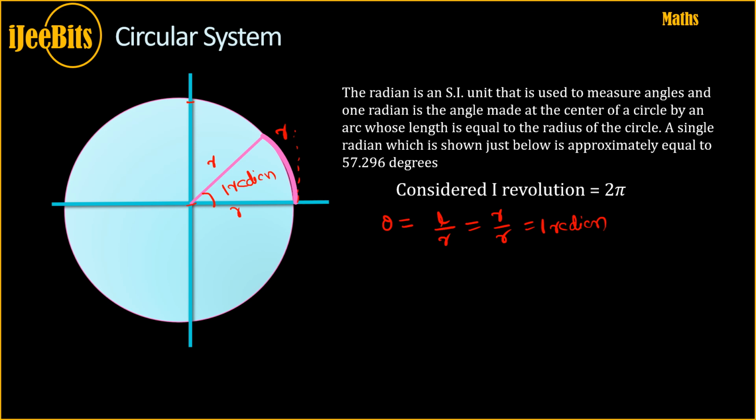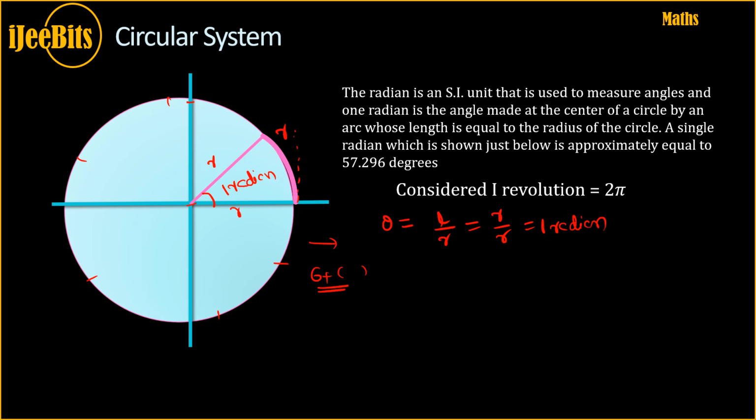We can fit these lengths on a circle, right? If you try to put them like so, this is one, this is one more, this is one more. Likewise, we can fit 6 plus a small portion, right? 6 plus arcs of radius length r can be fit into this circle.